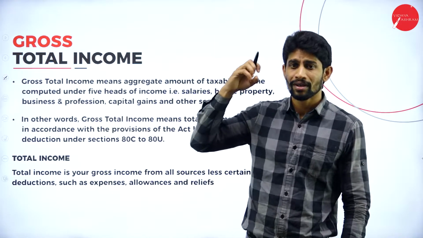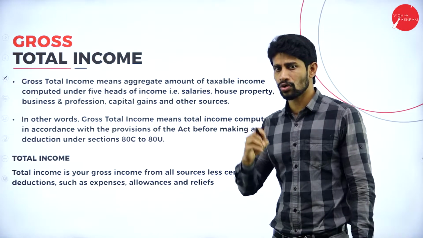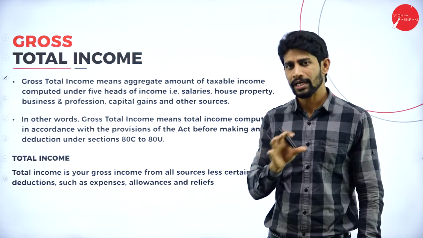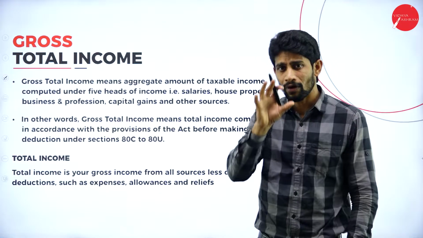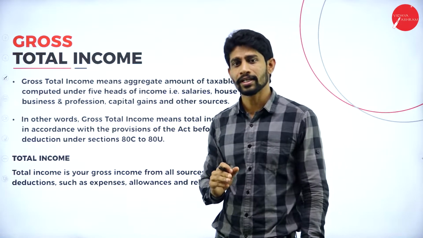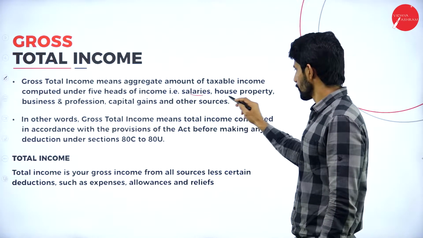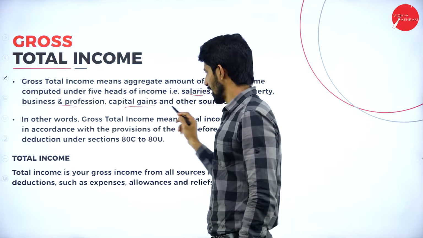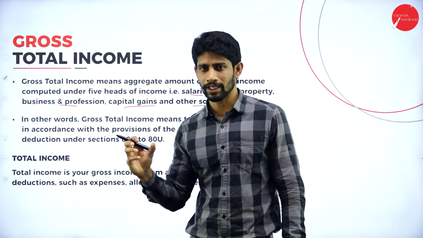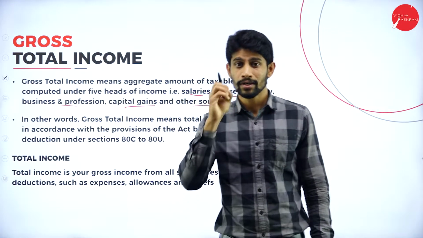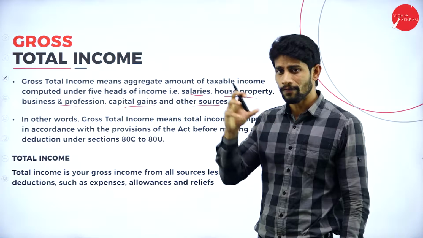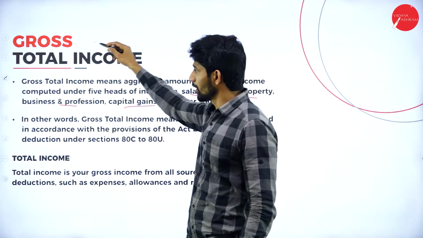Moving further, gross total income. What is the meaning of gross total income? It is the sum of all the 5 heads of income. Which are those 5 heads we have under income tax? Income from salary, house property, business and profession, capital gain and other sources. If you total all these 5 incomes, whatever total you get is called gross total income.